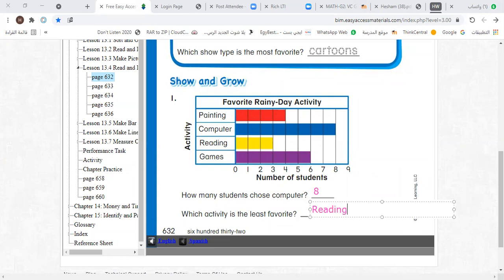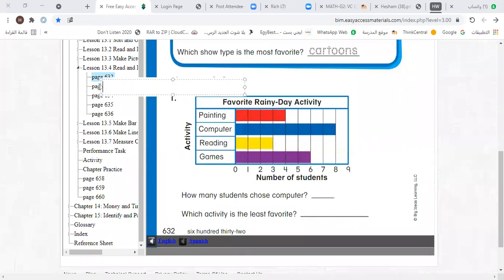Now, my dear students, let's answer the next question. Let's move now to the next page to answer the next question. Okay. Now, let's study the next bar graph. Okay, page 633, question number 2.